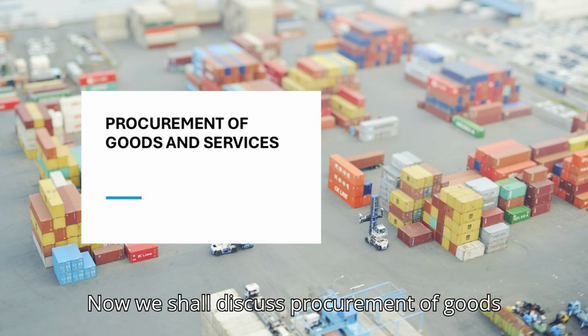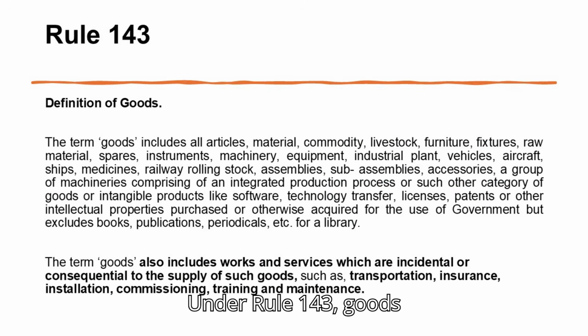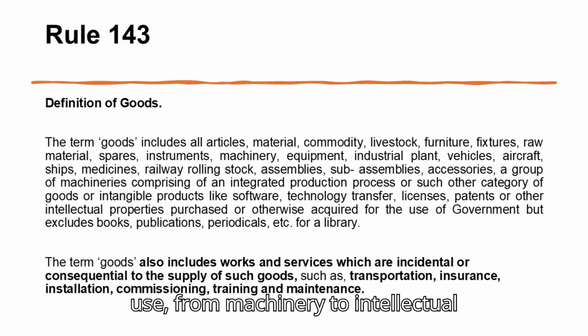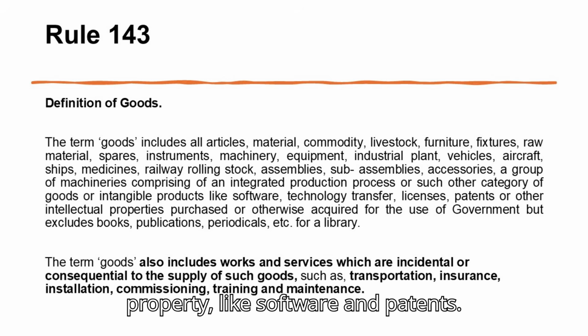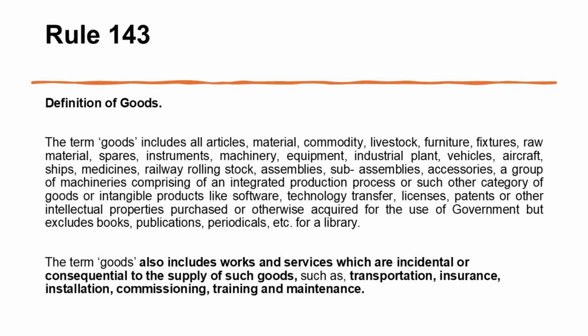Now we shall discuss procurement of goods and services. Under Rule 143, goods include all items procured for government use, from machinery to intellectual property like software and patents. This rule ensures a broad definition, covering all relevant goods needed for public administration.